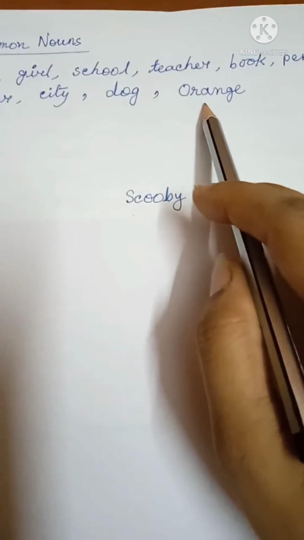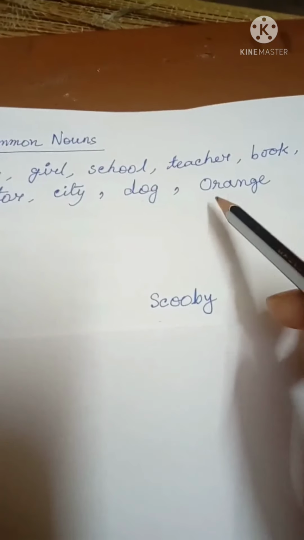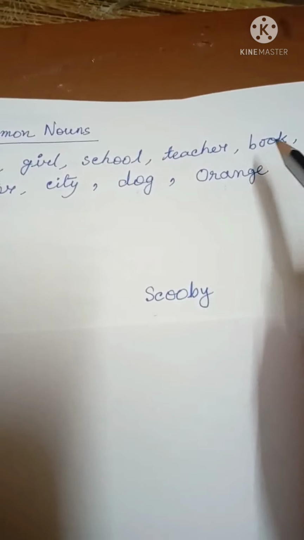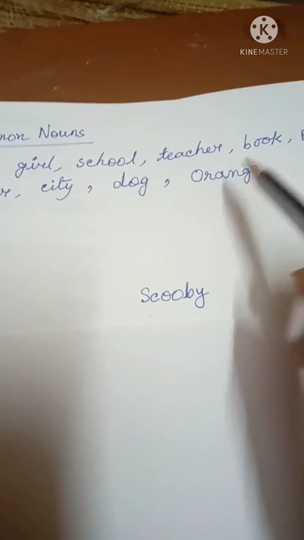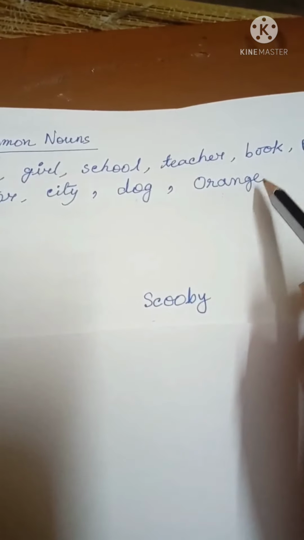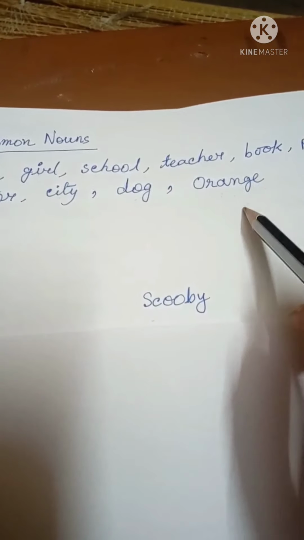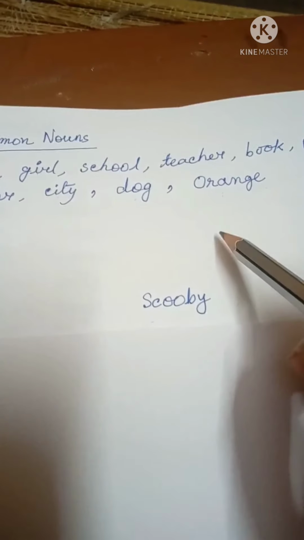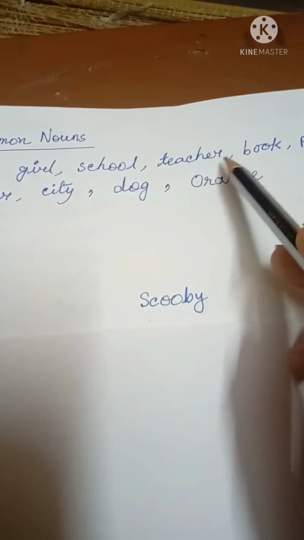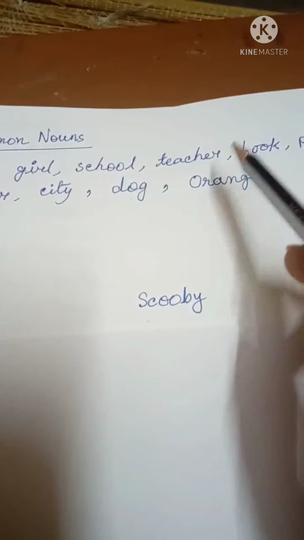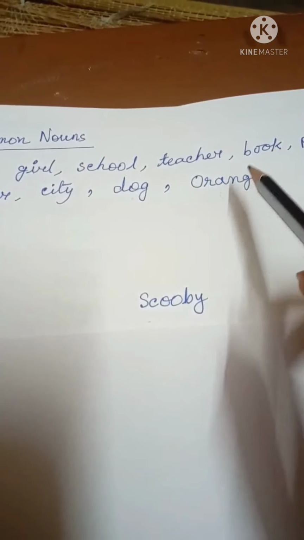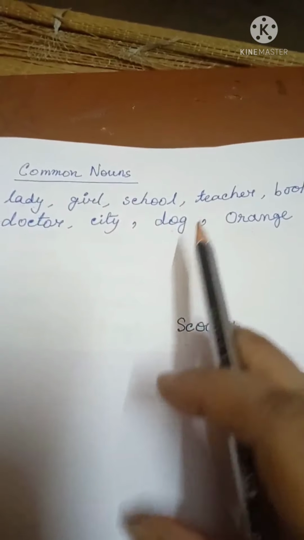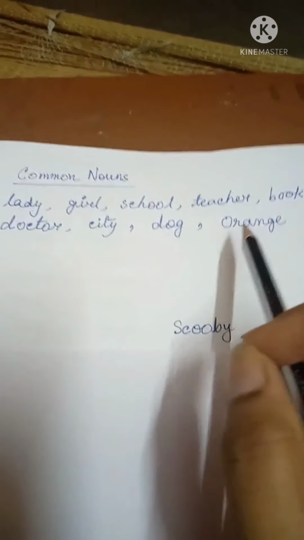Now come to the next example, orange. Now students, we all know that orange is a common name given to a same class of fruits. If you say I have bought some oranges from the market, that means you have bought some fruits from the same class. That's why orange is the common name for all of the fruits of that same class. So students, now I think your concept of common noun is clear.